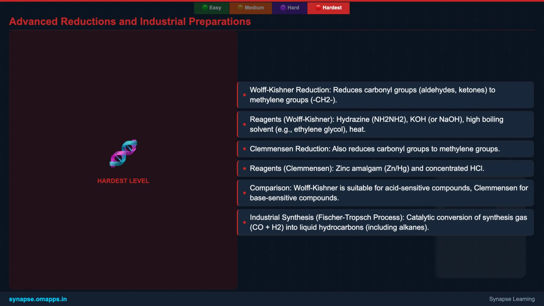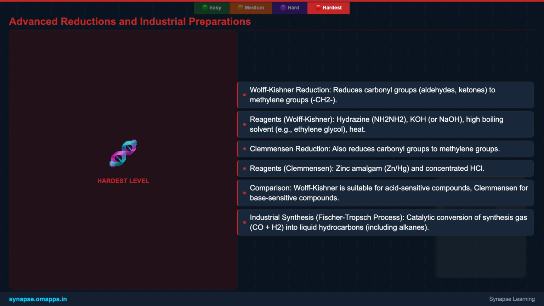The Wolff-Kishner reduction and Clemmensen reduction are crucial for converting carbonyl groups, like those in aldehydes and ketones, into methylene groups, CH2. Wolff-Kishner uses hydrazine and a strong base like KOH in a high-boiling solvent, making it suitable for acid-sensitive compounds. Conversely, Clemmensen reduction employs zinc amalgam and concentrated HCl, ideal for base-sensitive molecules. These methods offer alternative routes to alkanes from specific precursors.